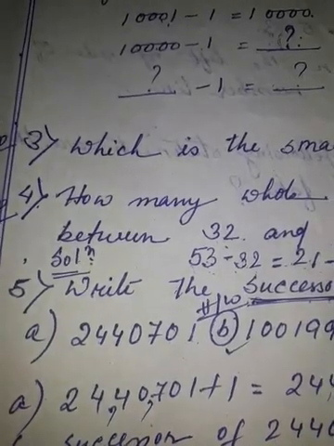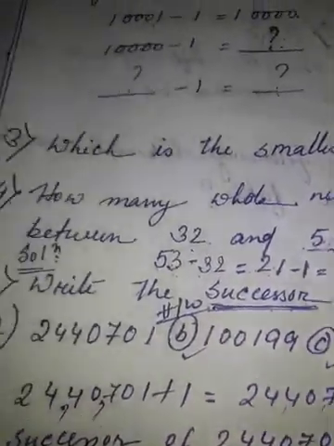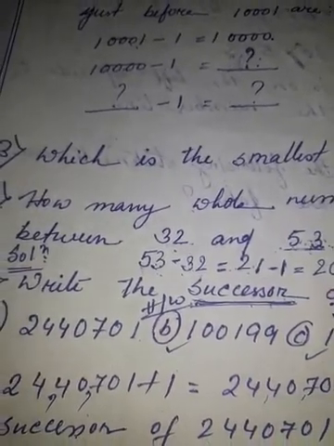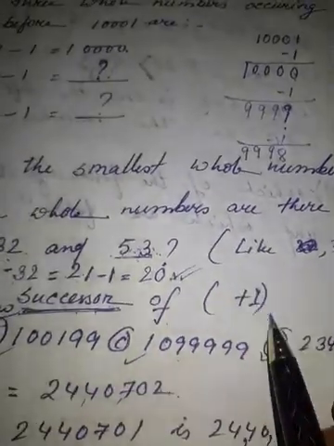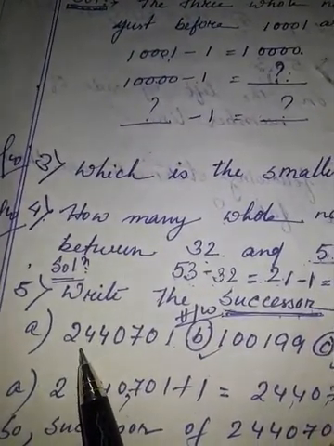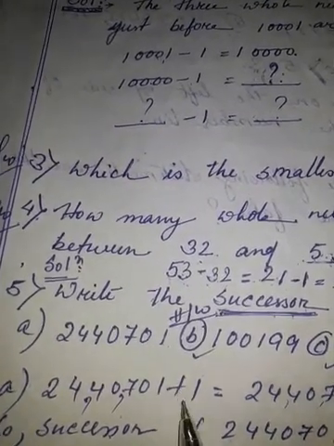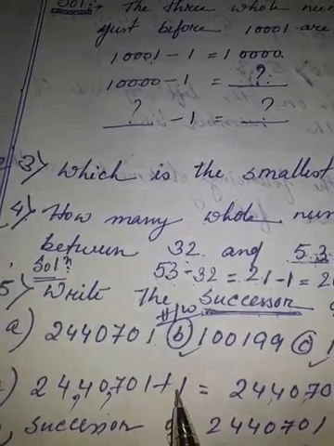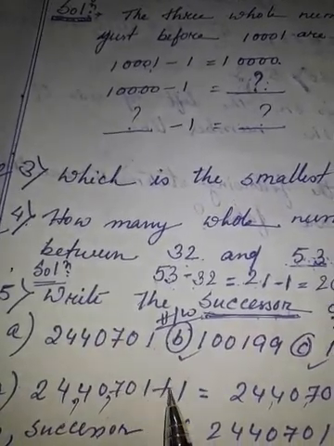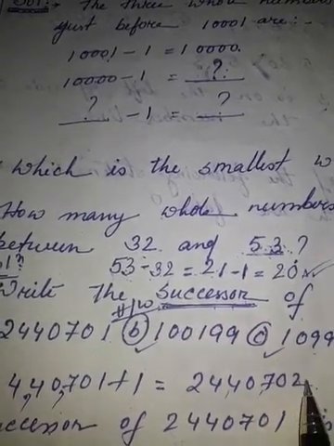So here is question number 5. Write the successor of the following. You need to know the meaning of successor. It means the next number. That means we have to add 1. Here it is given 24 lakh 40,701. So we have to find the successor of this. We have to add 1. The rest of the number will be the same; 701 plus 1 will be what? 702. That means 24 lakh 40,702.